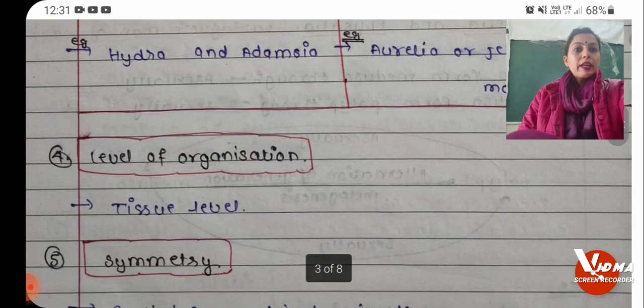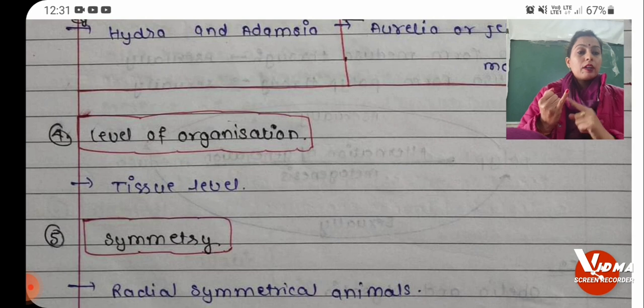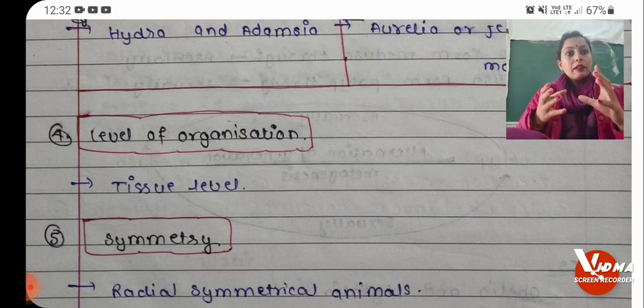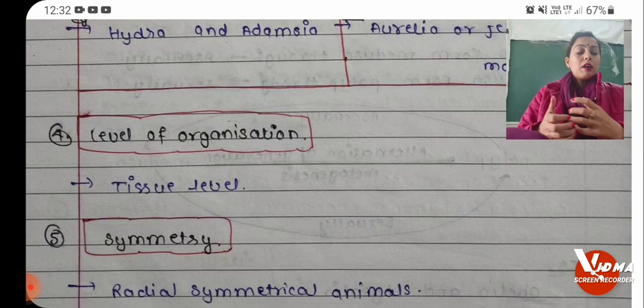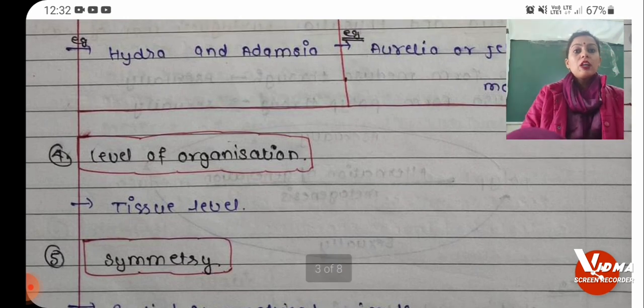Now next हम लोग करेंगे level of organization. तो level of organization, you have different levels of organization: cellular level, tissue level, organ system level. If I talk about Coelenterata, it is not a well organized, not a well developed phylum. So here we see the tissue level of organization.